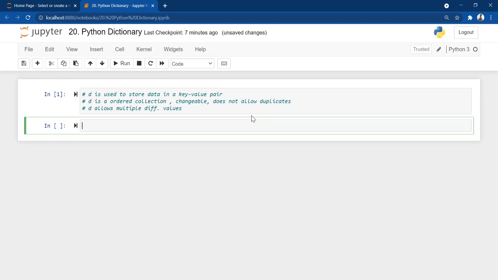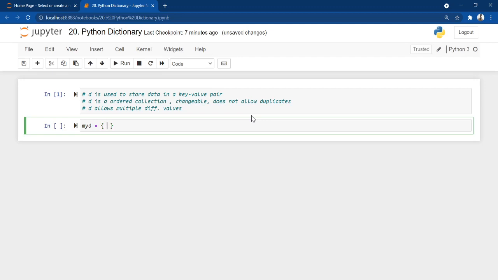So how to declare a dictionary? I'm giving one variable, suppose myd for dictionary. We use curly braces. This is used for set also, but here we have elements in key value pair. Suppose I am writing about my details.